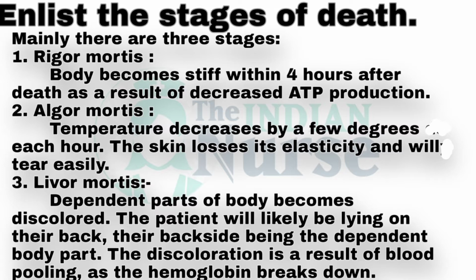Second stage, algor mortis. In this stage temperature decreases by a few degrees each hour. The skin loses its elasticity and will tear easily. And the third stage, livor mortis: the dependent part of the body becomes discolored. The patient will likely be lying on their back, the backside being the dependent body part. The discoloration is a result of blood pooling as the hemoglobin breaks down. So this is about the stages of death.